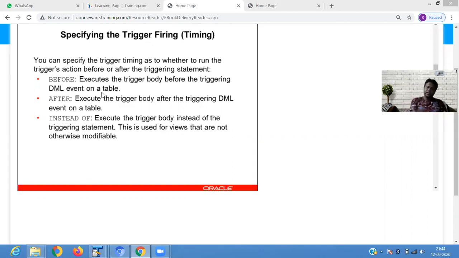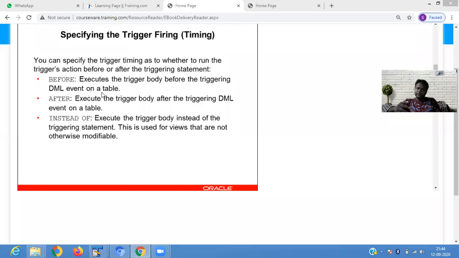Next is instead of trigger. It executes the trigger body instead of the triggering statement. Before means before inserting a record, it is validating. After trigger means after validating, or after inserting the data, it is showing you the information.